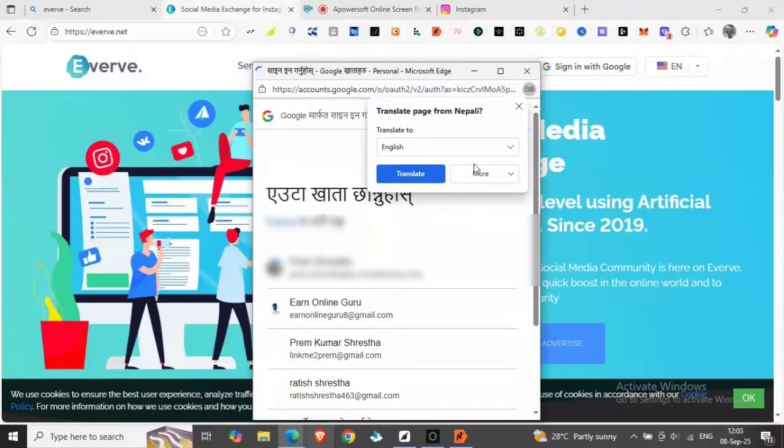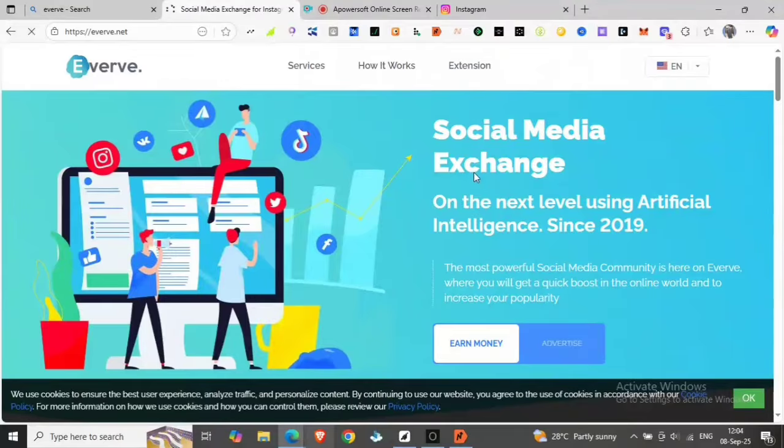Sign in to Everve with your Google account. Go to your desired Google account from where you want to sign up for the Everve extension. And then you will be redirected to the login page, and then when you are logged in, you'll see this page.